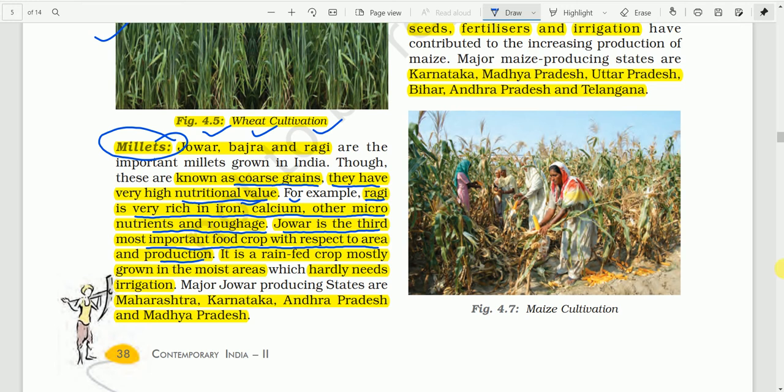About geographical requirements, this is a rain-fed crop. Irrigation is not required. It is mostly grown in moist areas where the soil is wet and the humidity is there; it hardly needs irrigation. Major jawar producing states are Maharashtra, Karnataka, Andhra Pradesh, and Madhya Pradesh. These are the important jawar producing states.